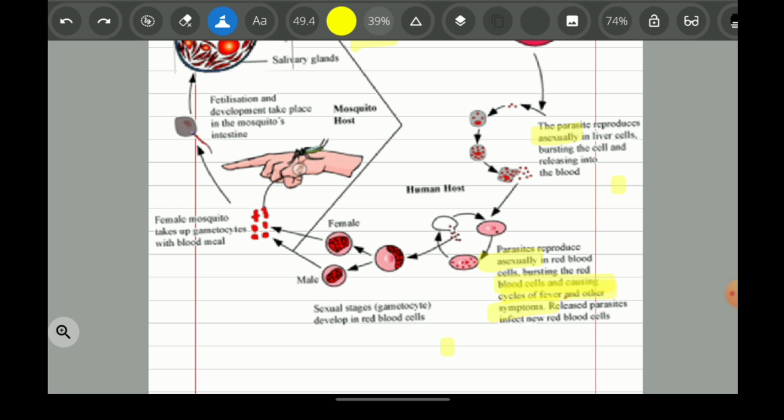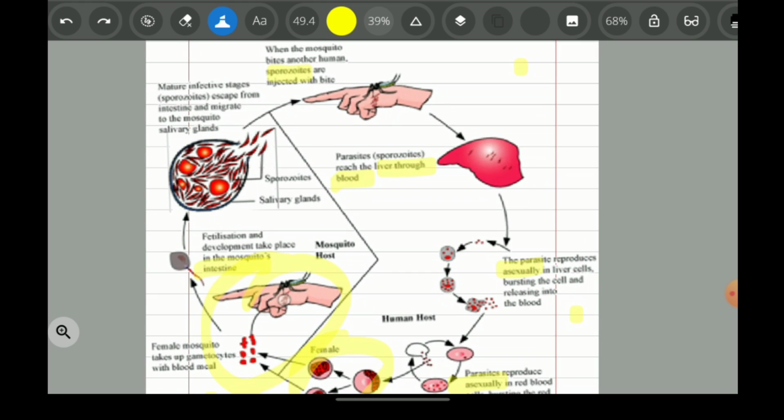Then the sexual stage, that is gametocytes, develop in the red blood cells. Then the female mosquito takes the gametocytes with the blood meal. You can see it very clearly over here. Once the sexual stages are developed in the man, the female mosquito sucks them. Then fertilization and development take place in the mosquito's intestine. In the new NCERT they have given intestine, but in the old NCERT it is stomach. So fertilization takes place in the intestine.